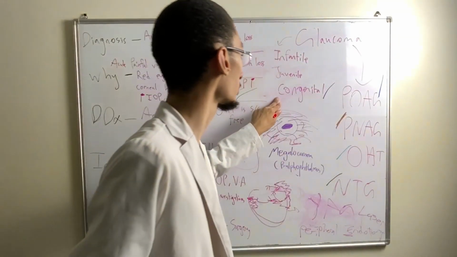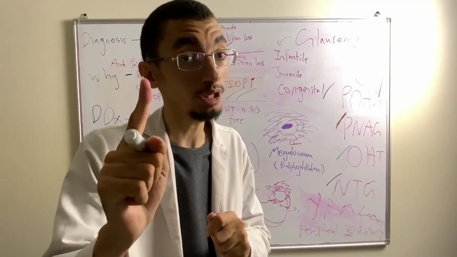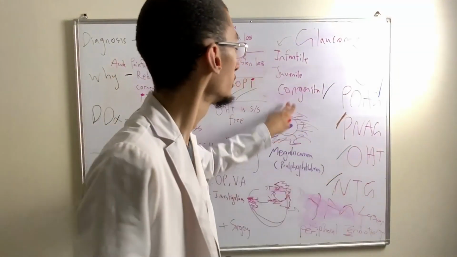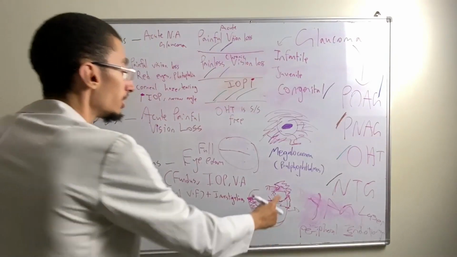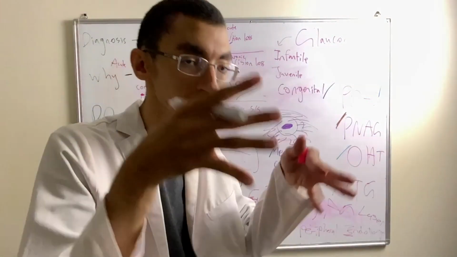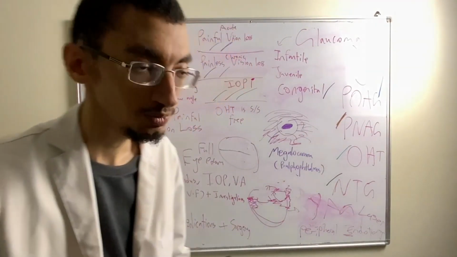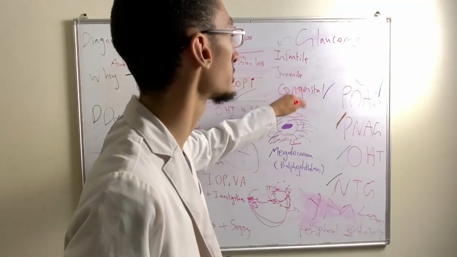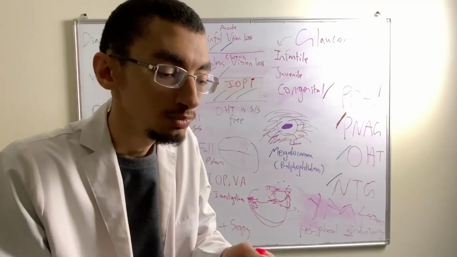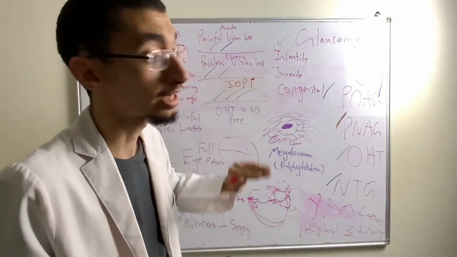Because in congenital glaucoma, there is anterior chamber dysgenesis. No narrow angle, no open angle. There's nothing to do with the angles. There is literally no area to excrete the aqueous humor. There's an anterior chamber dysgenesis due to a problem in development, okay? So let's look at congenital glaucoma and why it's much more severe than infantile, in which they basically have the same problem, but their anterior chamber is much more developed, with less dysgenesis than compared to congenital.